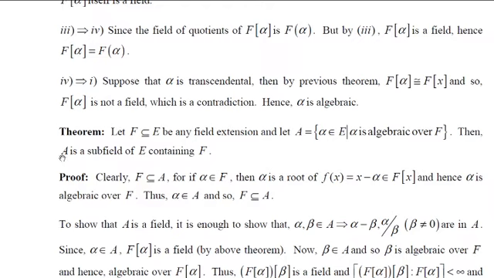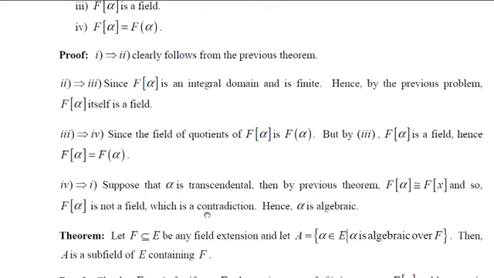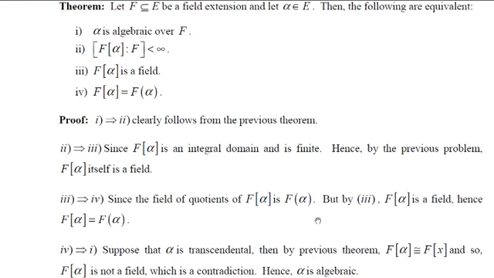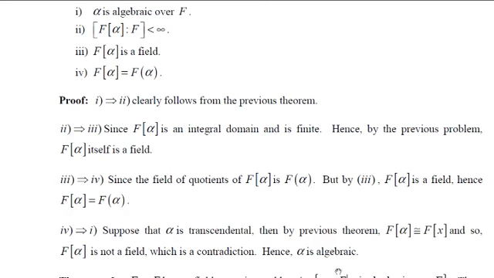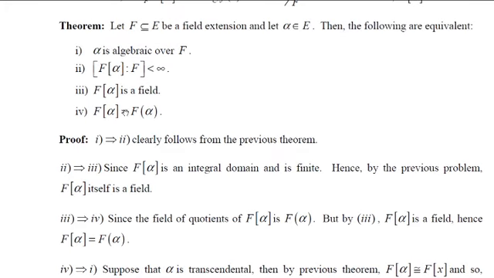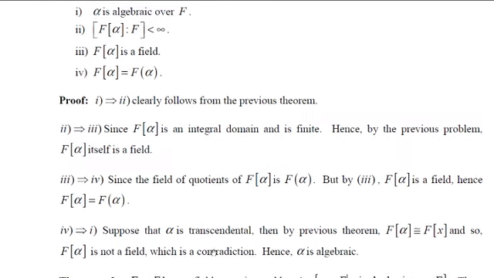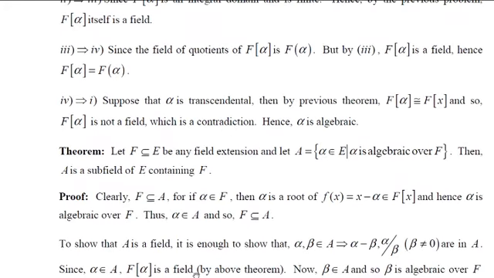Now, let us prove A is a subfield. We knew that in order to show that it is a subfield, it is enough to show that if alpha and beta are any two elements of A, then alpha minus beta and alpha by beta are in A, where beta is non-zero. Okay, let us consider alpha and beta in A. Because any element which belongs to A is algebraic over F, if alpha is algebraic over F, then F(alpha) is a field by the above result.